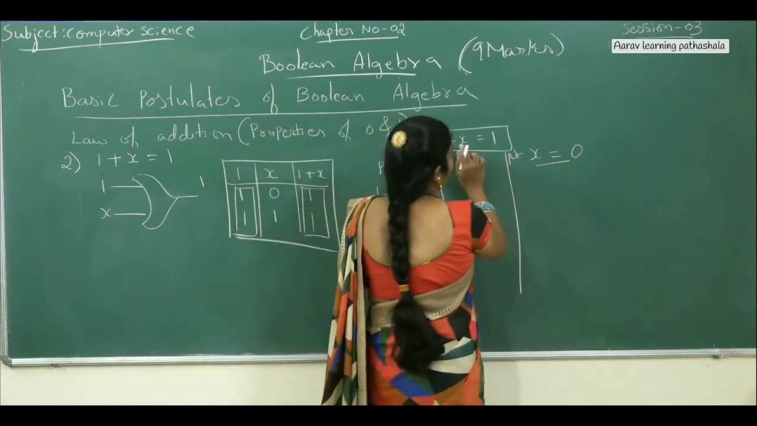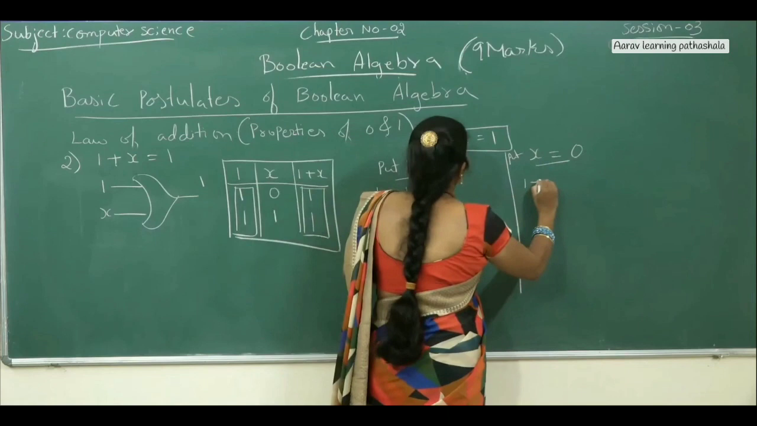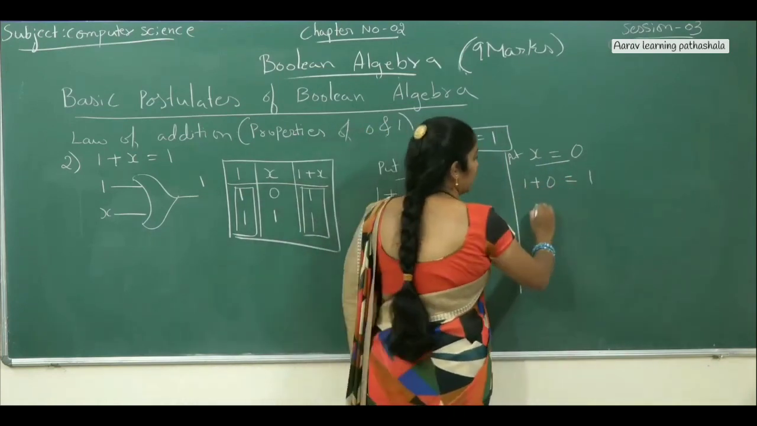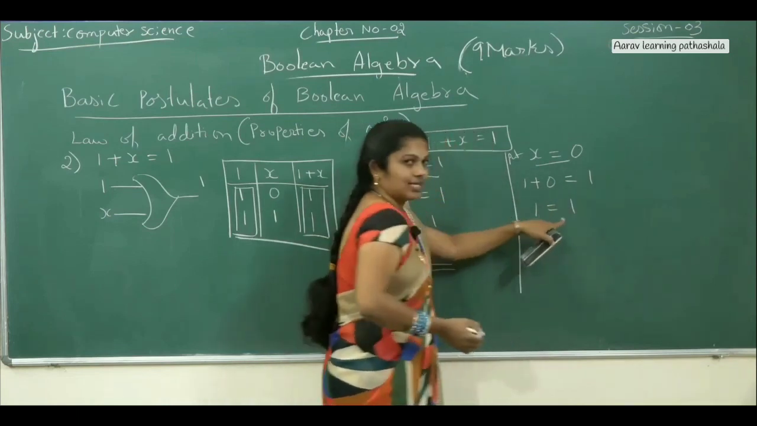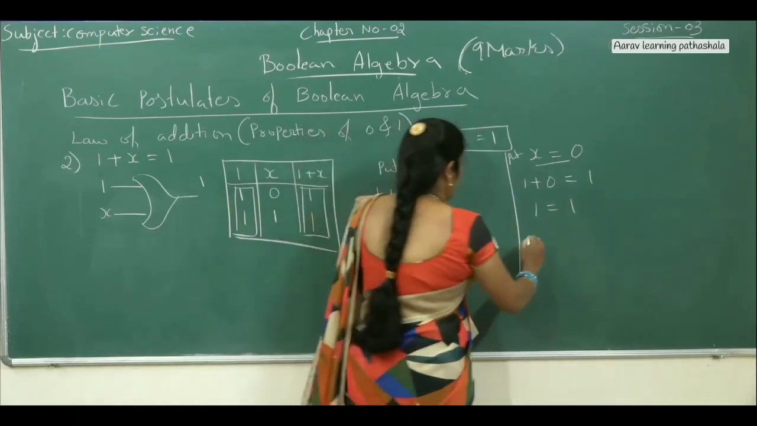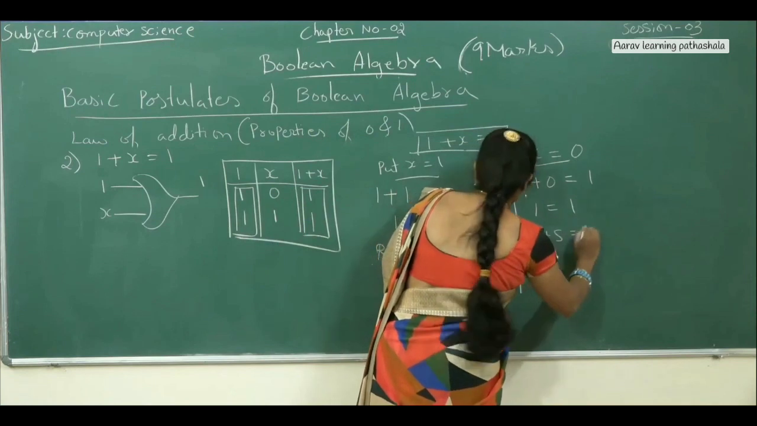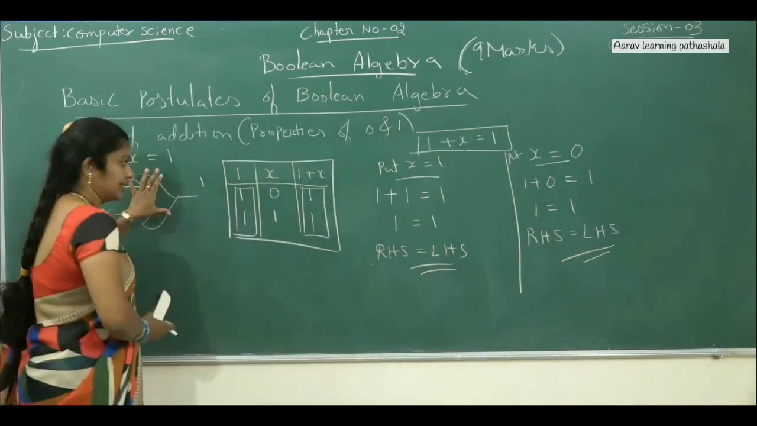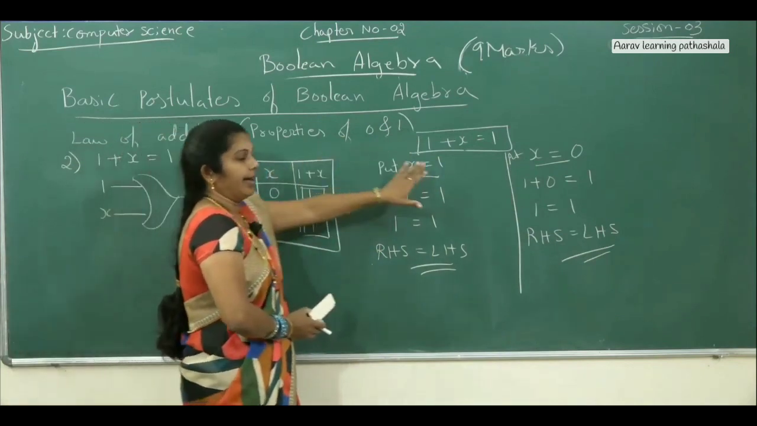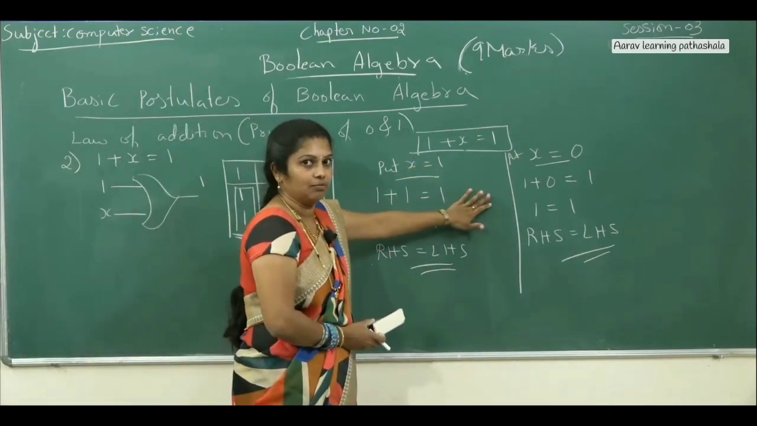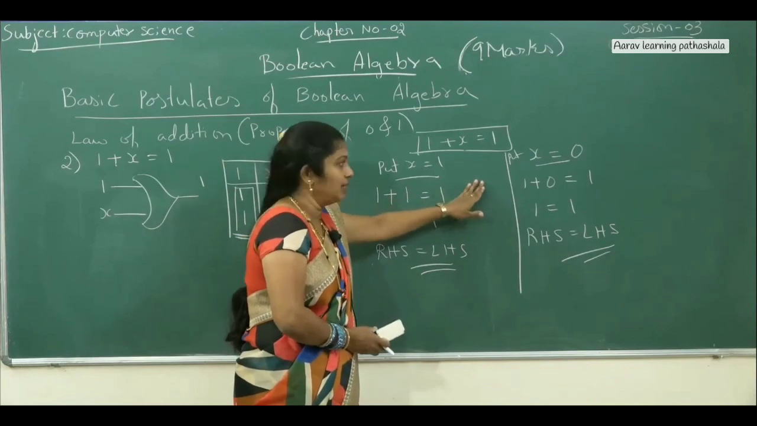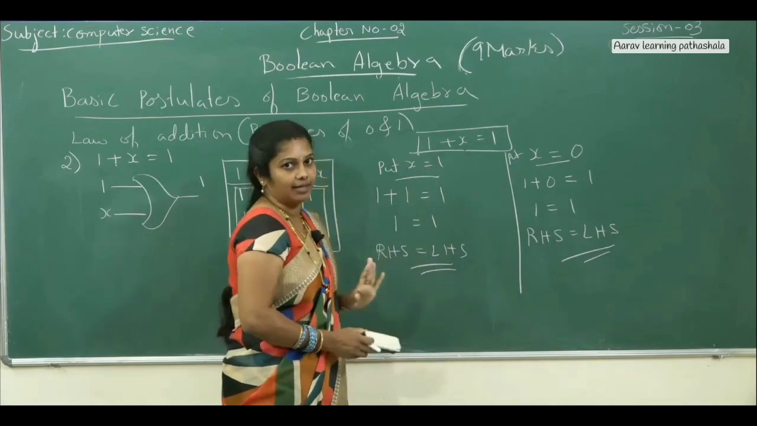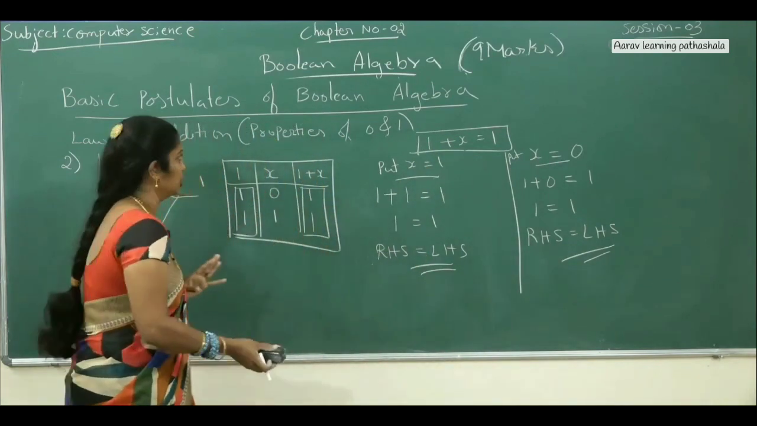Next, same pattern, put 0 for the x place. 1 plus 0 equals 1. Now, 1 plus 1 is nothing but 1 equals 1. Both right hand side value equals left hand side value. See, symbol, truth table and solving by using perfect induction method. What do you mean by perfect induction method? Substitute 0 one time and then 1 for the given expression and then solve. That is nothing but perfect induction method.